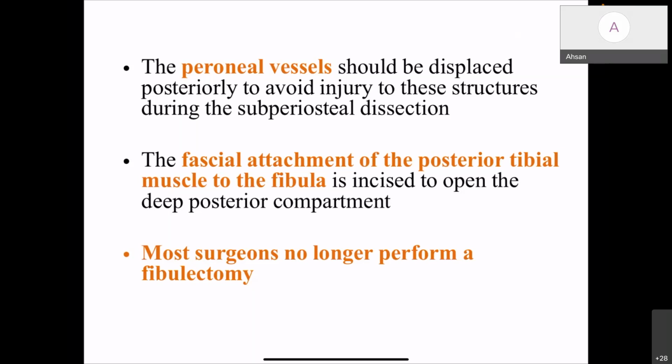But you have to carefully remove only the mid-third because the lower third is forming the ankle joint, and the upper third has important relation with nerves. So if you remove the mid-third of the fibula, you can completely decompress all the four compartments in a single go. But in general, it is not practiced nowadays.